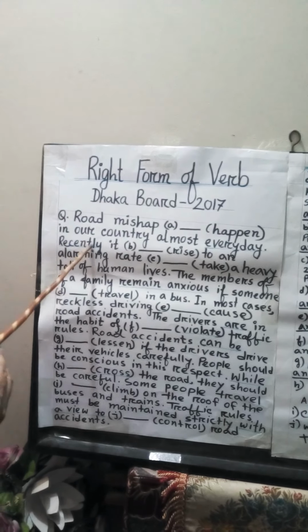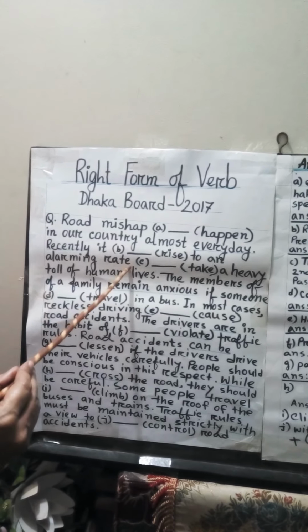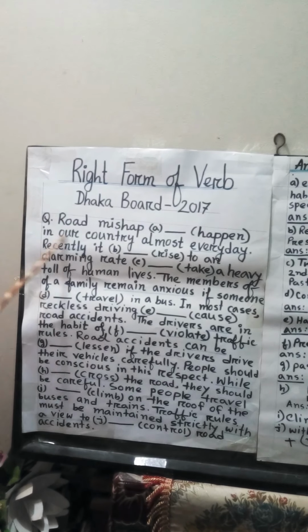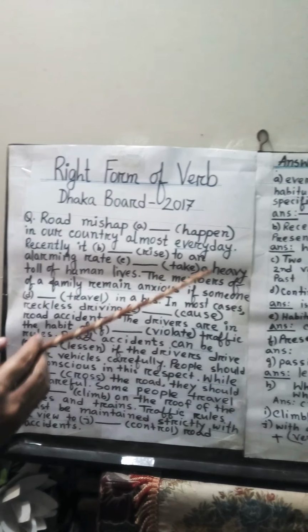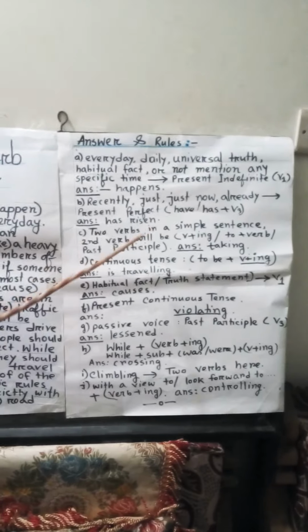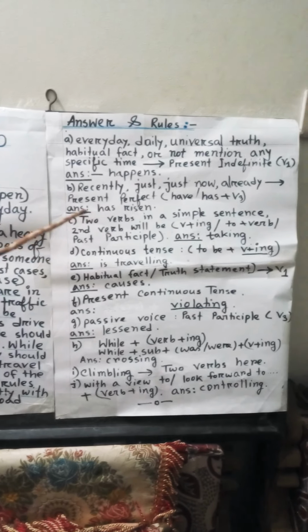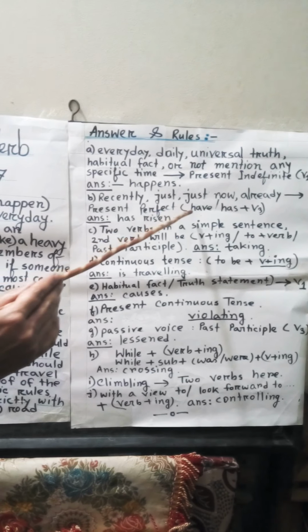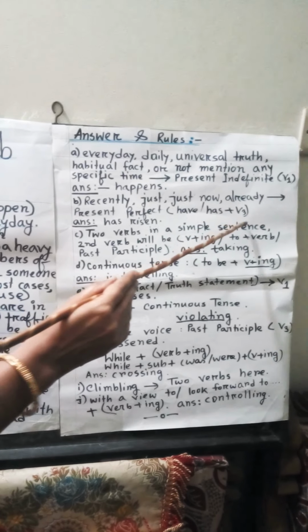Second sentence, recently it rise to an alarming rate, take a heavy toll of human lives. See, here is the word recently. If we see recently, just now, already, etc., these types of words in a sentence, in that case the verb will be present perfect tense. That means have or has plus V3.